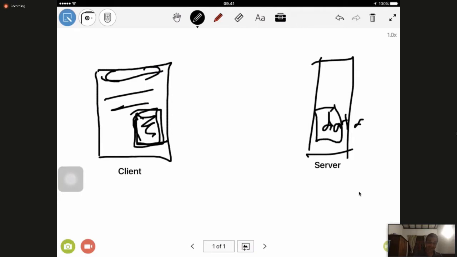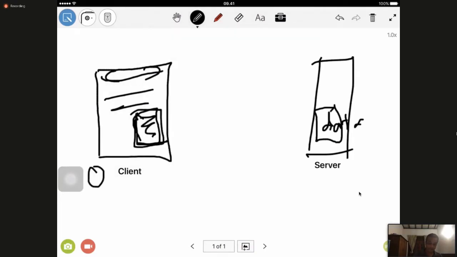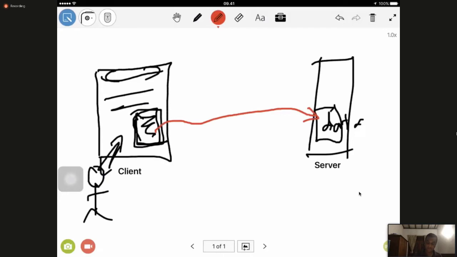And the user can interact with this page, right? Without any problem, the user can interact with this page. The user is interacting with this page, and once the communication is happening, a request is sent.